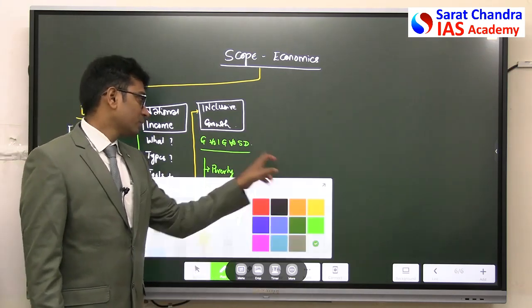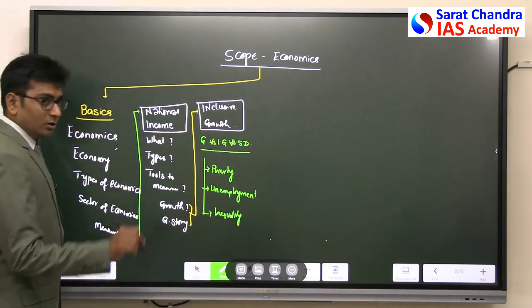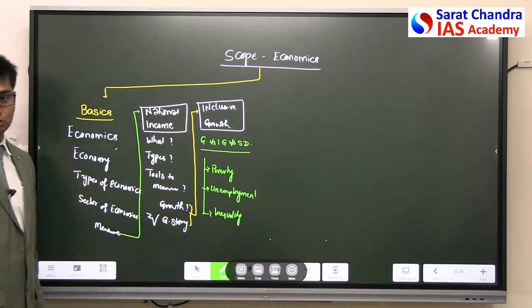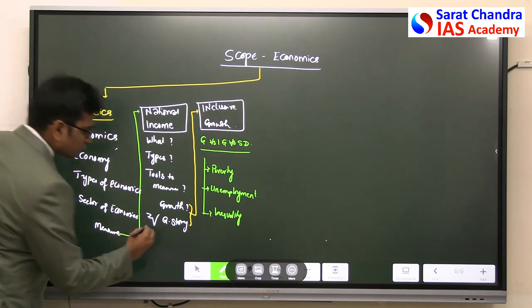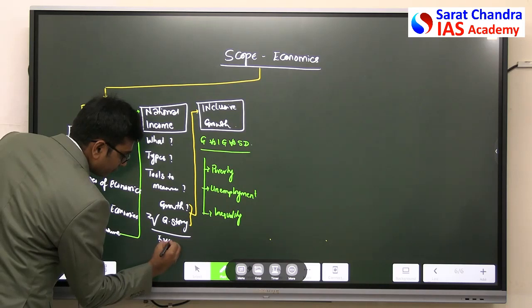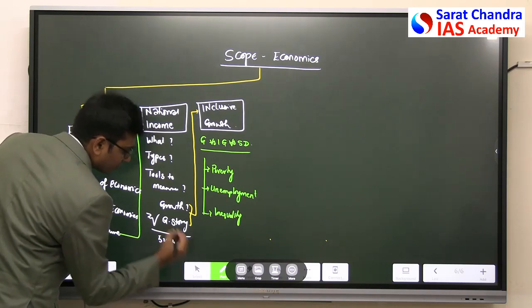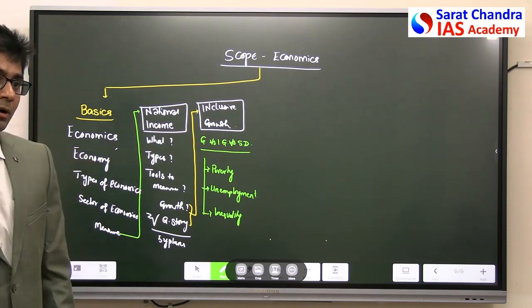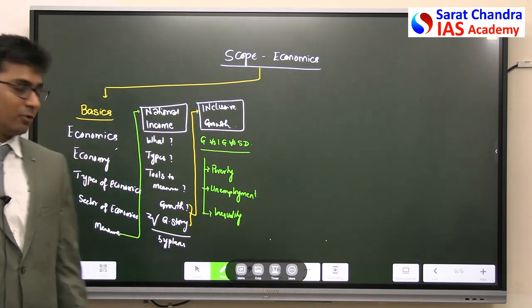After this, when you are studying India's growth story, that is what I said, India's growth story, we will also study the growth from a 5-year plans perspective. So this makes us study 5-year plans, planning, and how India has performed.